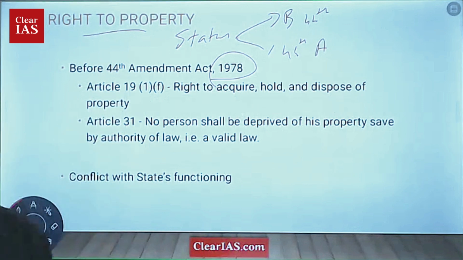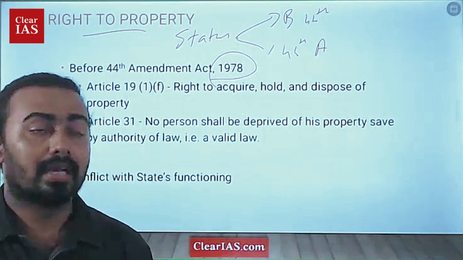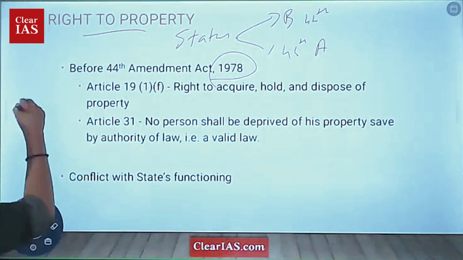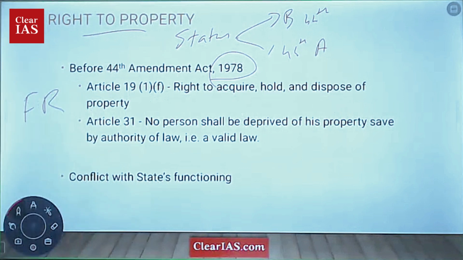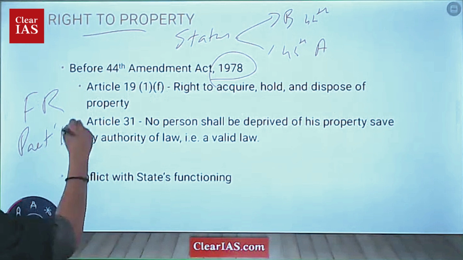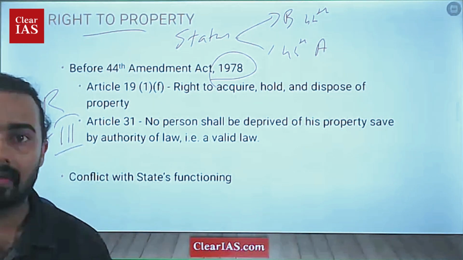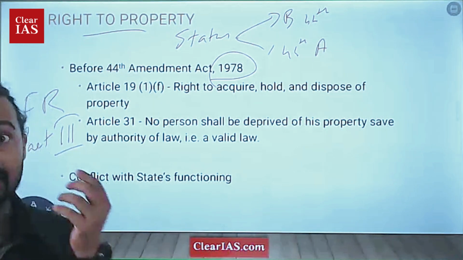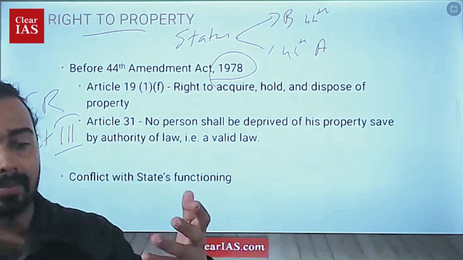You can see that there were two important articles mentioned in the part of the fundamental rights. Which part is that? It is coming in Part 3. So under Part 3, Fundamental Rights, there were two important articles relating to the right to property.